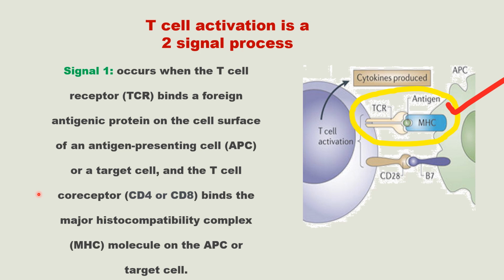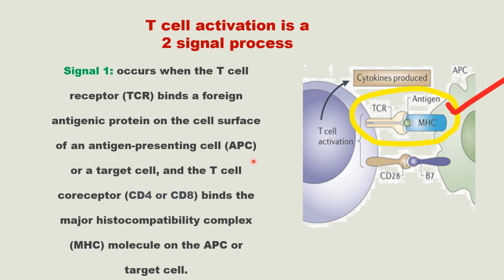Signal 1 occurs when the T cell receptor binds a foreign antigenic protein on the cell surface of an antigen presenting cell or target cell, and the T cell co-receptor binds the major histocompatibility complex molecule on the antigen presenting cell or target cell.